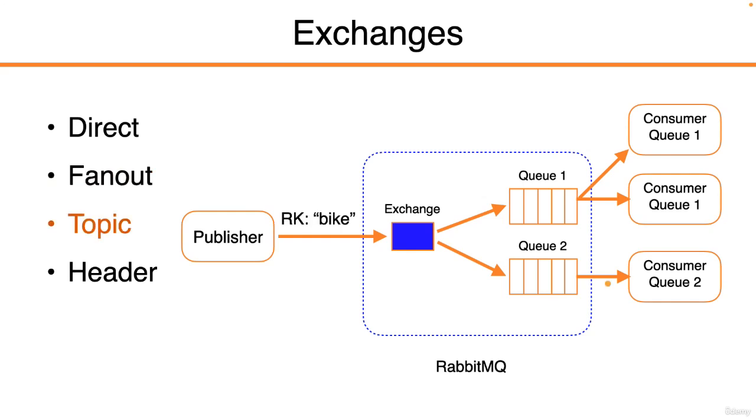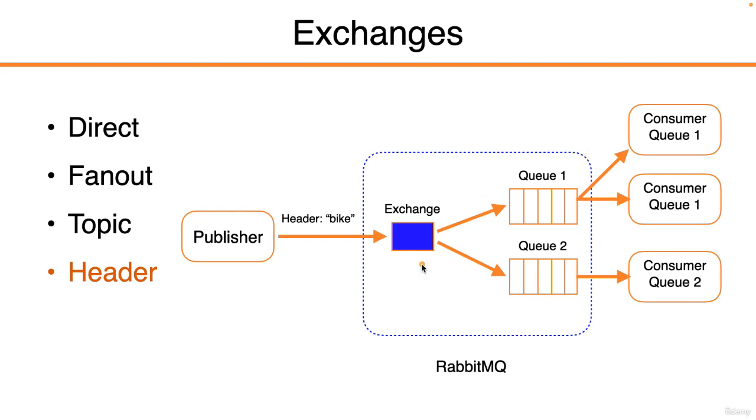We can also have a topic type of exchange that does route messages to one or more queues based on its routing key. So similar to the direct exchange, but it can go to more than one queue. And a headers type of exchange allows us also to specify a header with the message that then our exchange can use to publish it to multiple queues, one or more queues. But again, this one's a bit obscure and not something that you would typically use, but it is available for you to use. Our focus is going to be on this fanout exchange, and we're going to get our exchange to publish to one or more queues for each of the messages that we end up publishing.